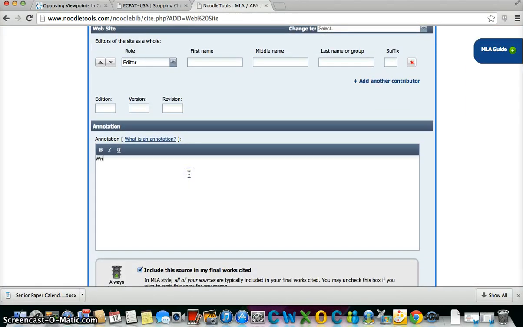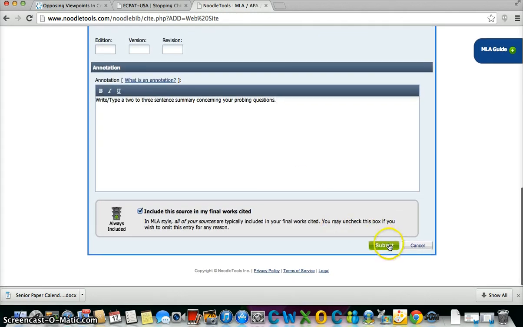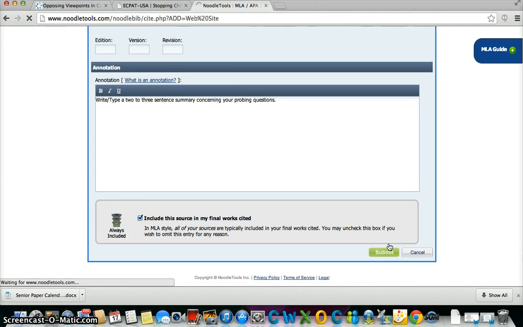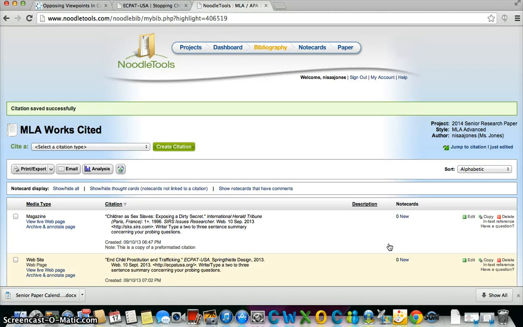And of course, you'll write or type a 2 to 3 sentence summary concerning your probing questions. And voila, you have your first website source card. And then of course you'll go back and search for a second one and enter the information into Noodle Tools.